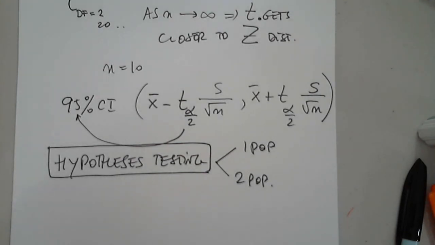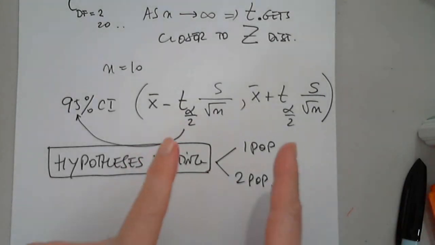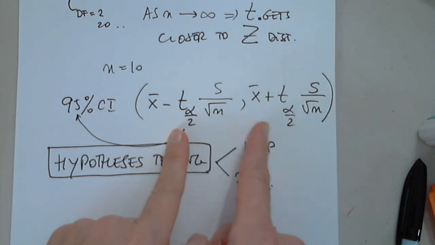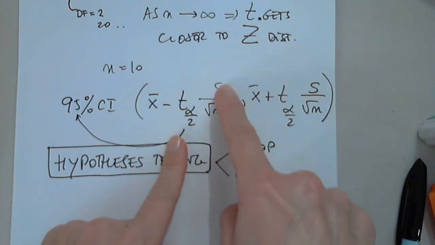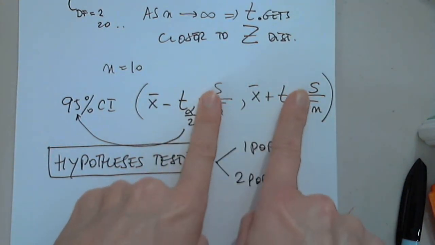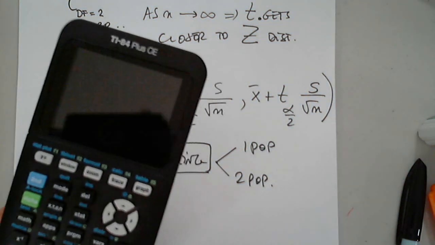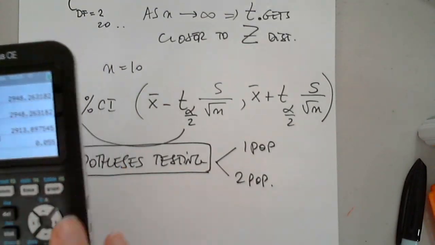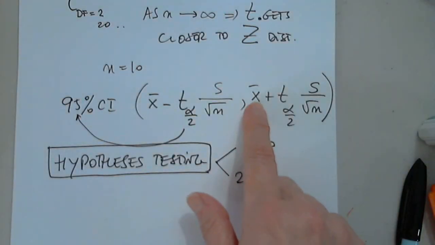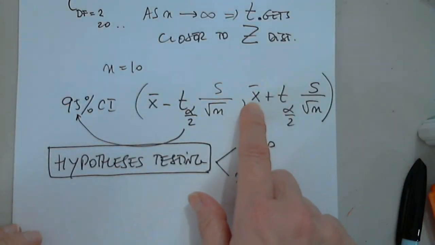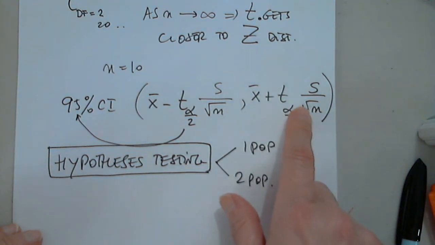So let me stop sharing for a second. I have to enter this. Margin of error, which we already determined as being 0.055. And the upper bound is the mean plus that number.